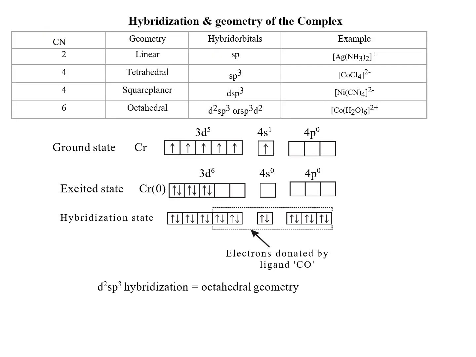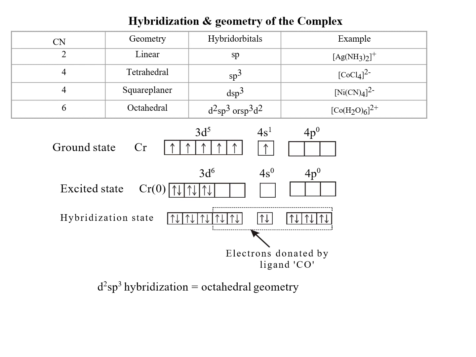So, hybridization and geometry of the complexes. In coordination number 2, the geometry is linear and the hybridization is sp hybridization. In coordination number 4, there will be tetrahedral or square planar geometry. The hybridization is sp3 for tetrahedral, and dsp2 for square planar. In coordination number 6, the geometry is octahedral and the hybridization is d2sp3 or sp3d2. These are the examples for coordination numbers 2, 4 and 6.